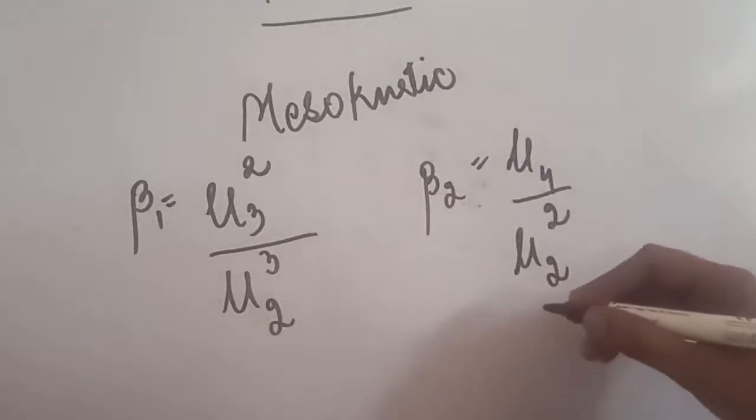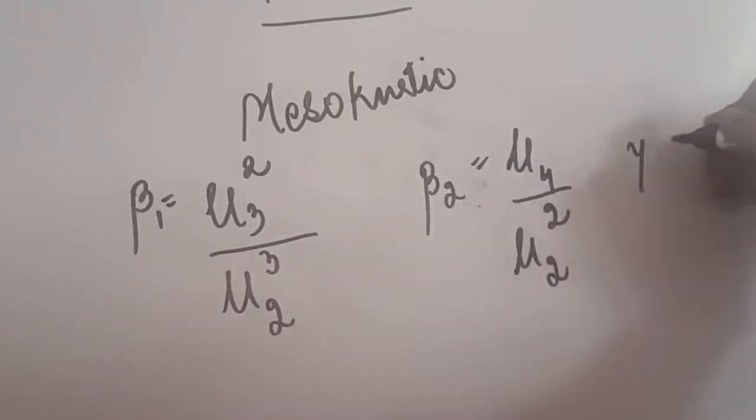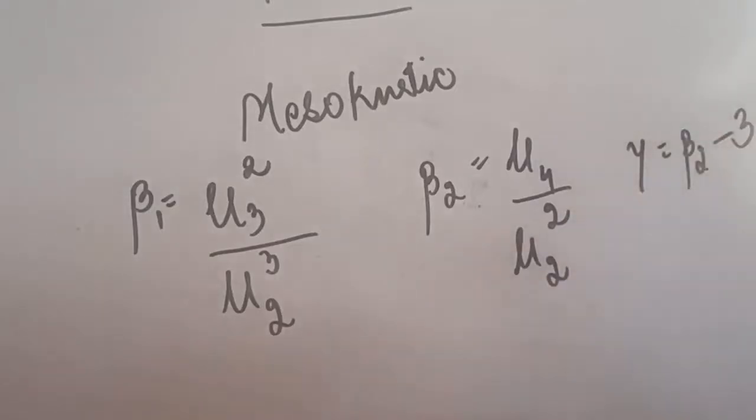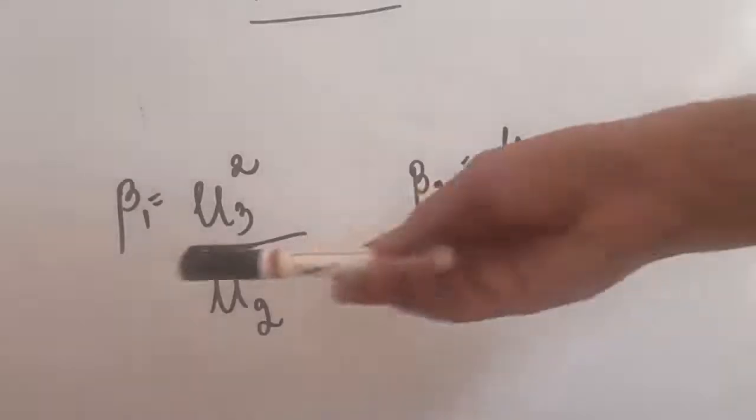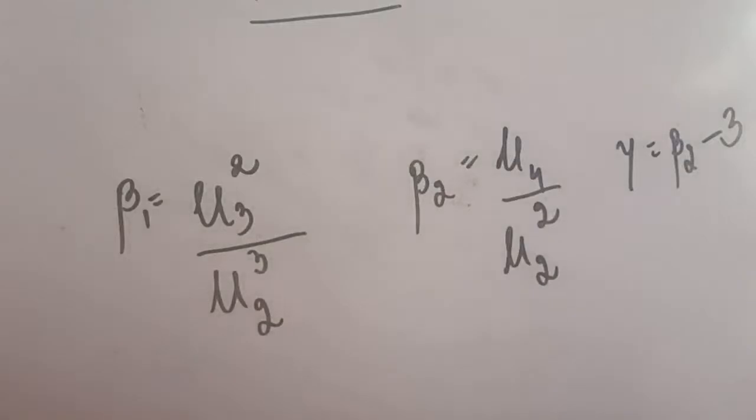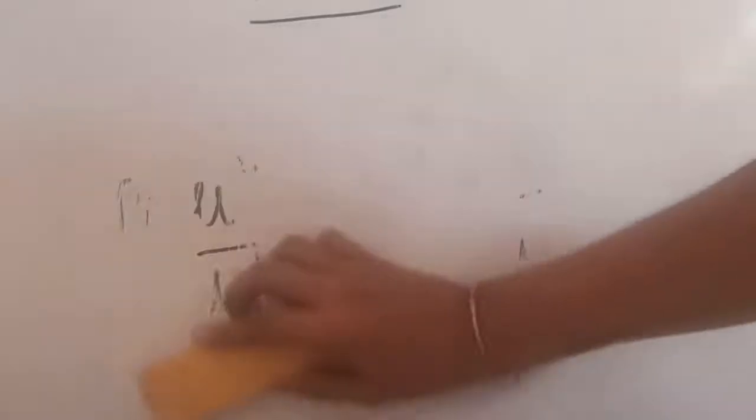In some cases you will be told to calculate gamma also. This is the sign of gamma, and the formula is beta 2 minus 3. Like this, beta 1, beta 2 and gamma can be calculated. If you have been told to give the interpretation in the question, you can write the interpretations in the last, after calculating the betas.